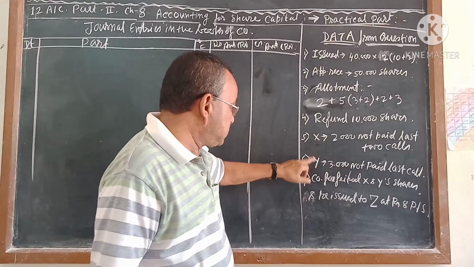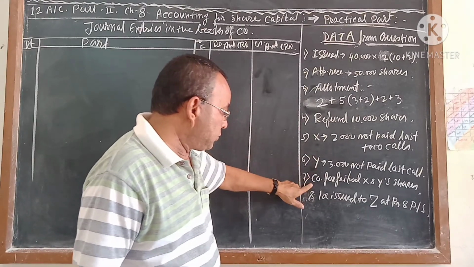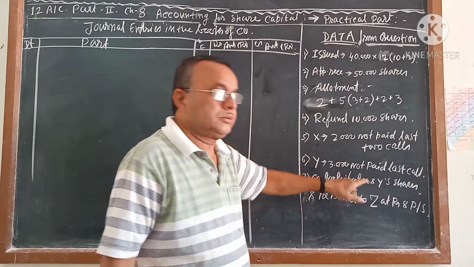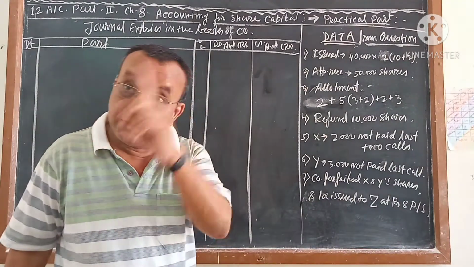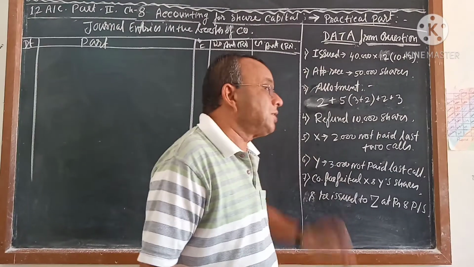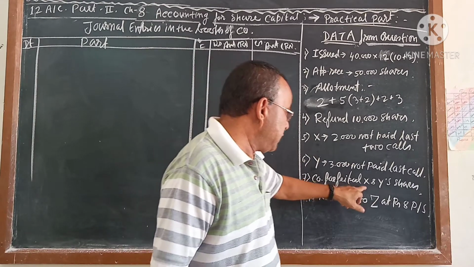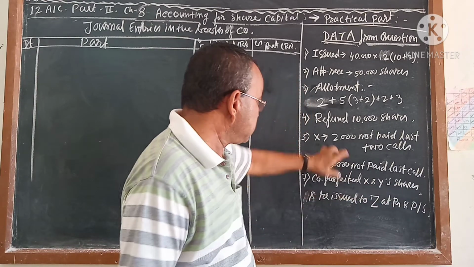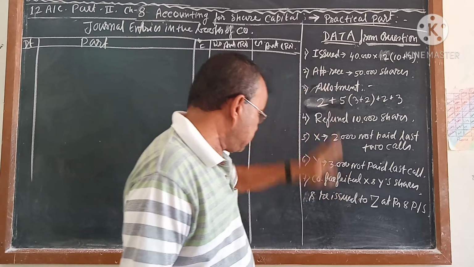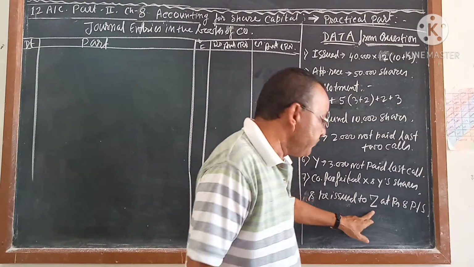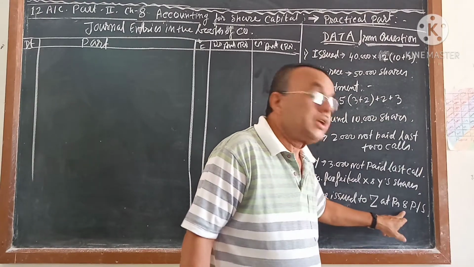Now this is up to, this is called arrear. Now this is company forfeited. Forfeited means cancel. Company forfeited X and Y shares. X and Y shares means 2 plus 3, 5,000 shares. And we issued to Mr. Z at rupees 8 per share.